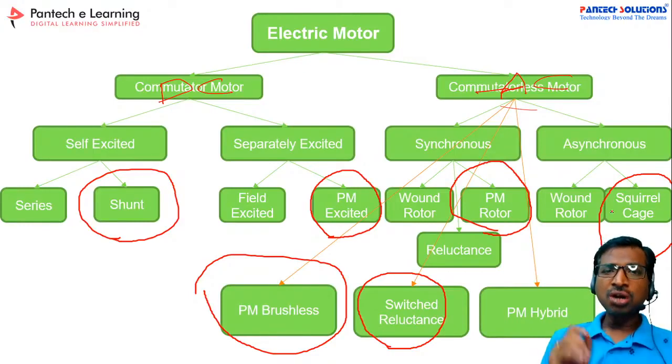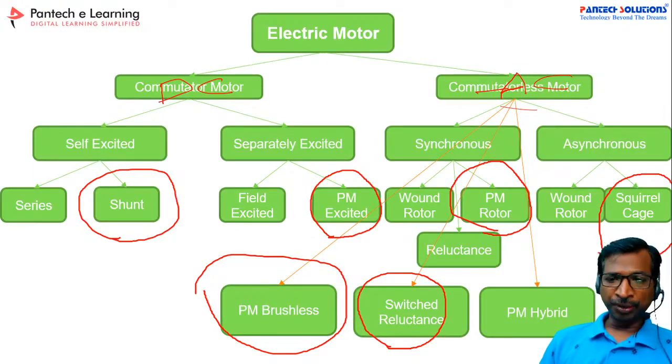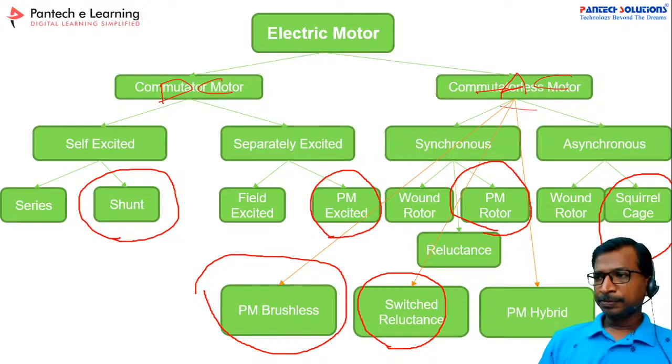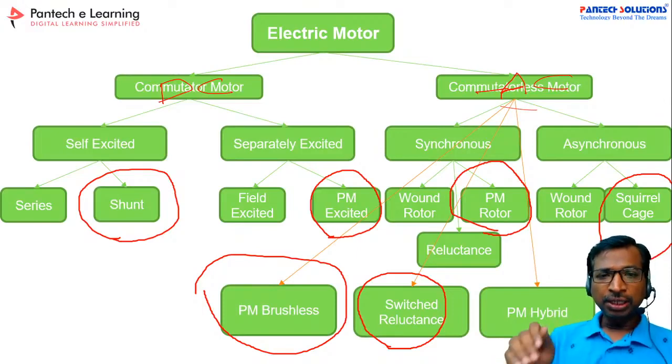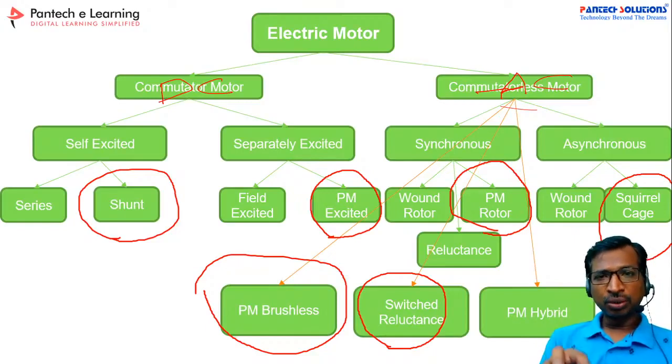So why do you have to control the speed of the motor? Can anyone please comment why you have to control the speed of the motor? What is the purpose of controlling the speed? Yes, thank you. If you want to apply a motor to any application, the application should be controlled. So in that case, you should implement a speed control mechanism for the motor. Then only your application will be safe.